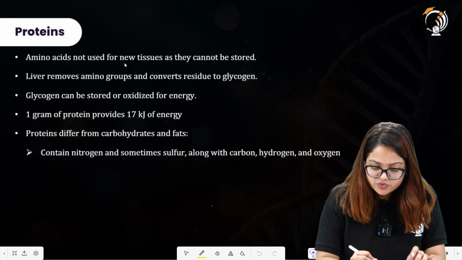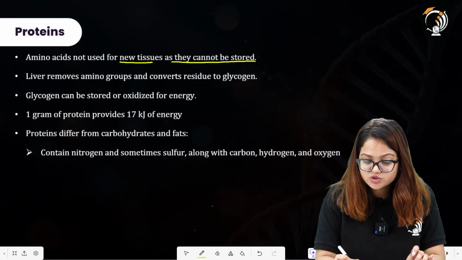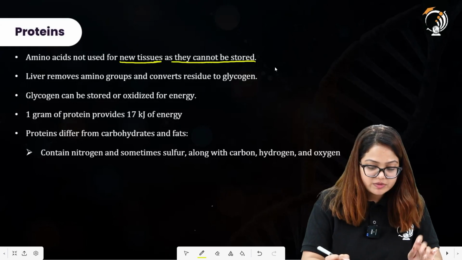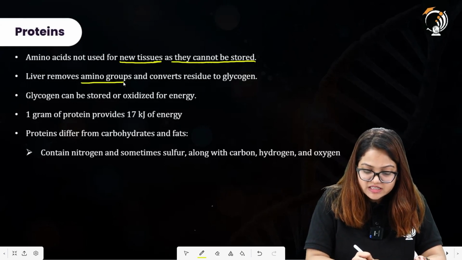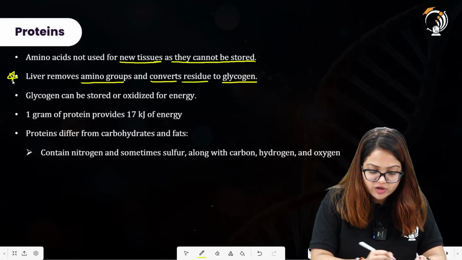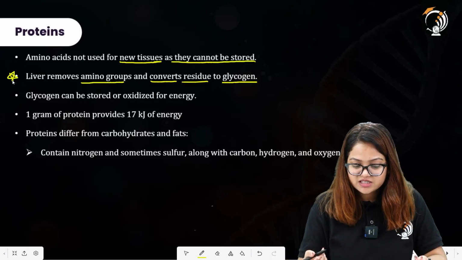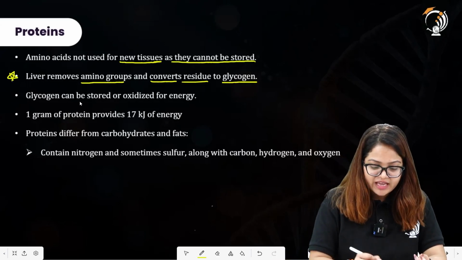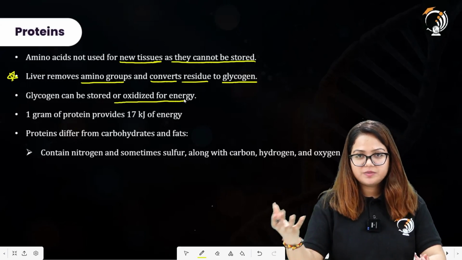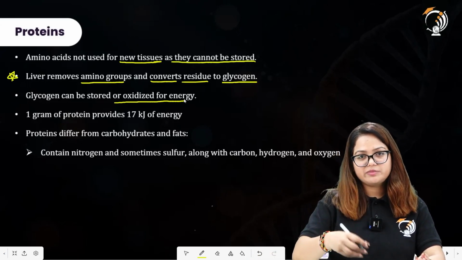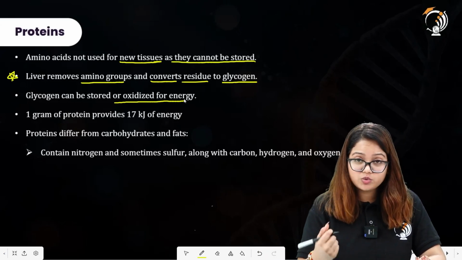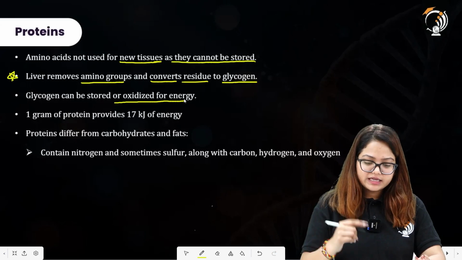Amino acids are not used for new tissues as they cannot be stored. The liver removes excess amino acids and converts residues to glycogen. So the liver performs this removal of excess amino acids, and that is the reason why we cannot store these amino acids. Glycogen can be stored or oxidized for energy. So glycogen is then converted into glucose, and from the glucose there will be complete or incomplete combustion. In order to get energy we require glucose, which is converted from the glycogen.